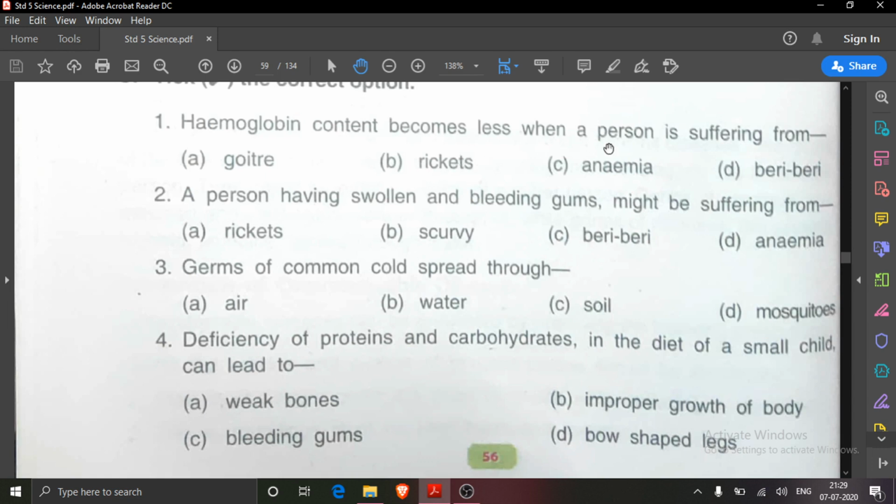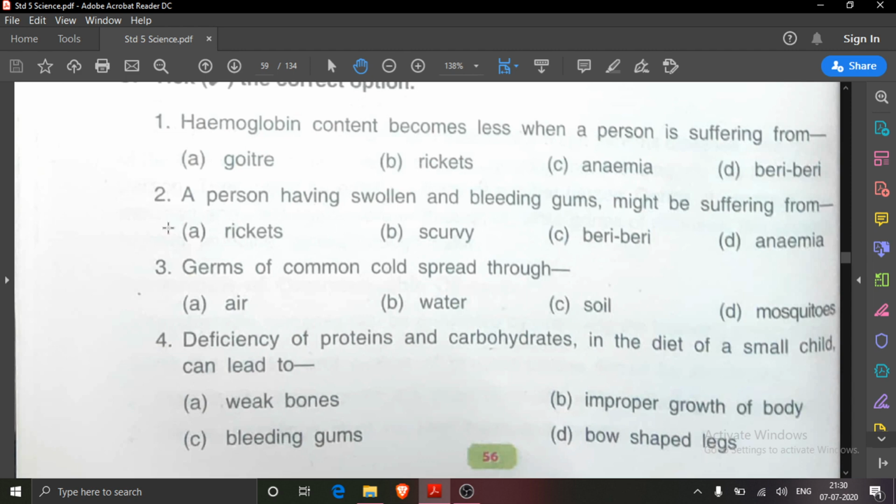Vitamin D. Anemia. Anemia is due to the lack of iron. Beriberi is due to the lack of vitamin B. So hemoglobin content in blood becomes less when a person is suffering from anemia. Here you will take C number, anemia.